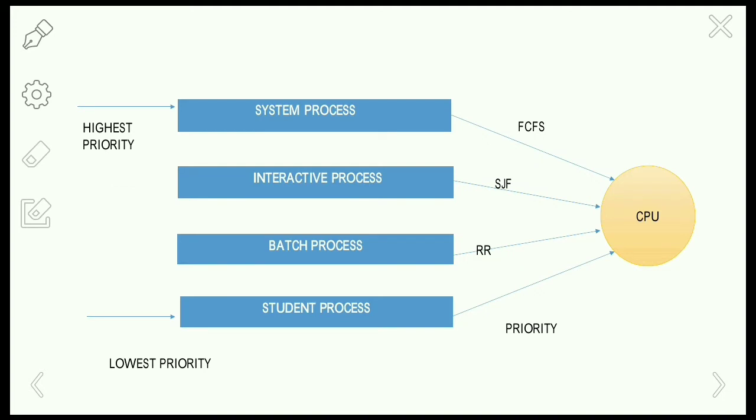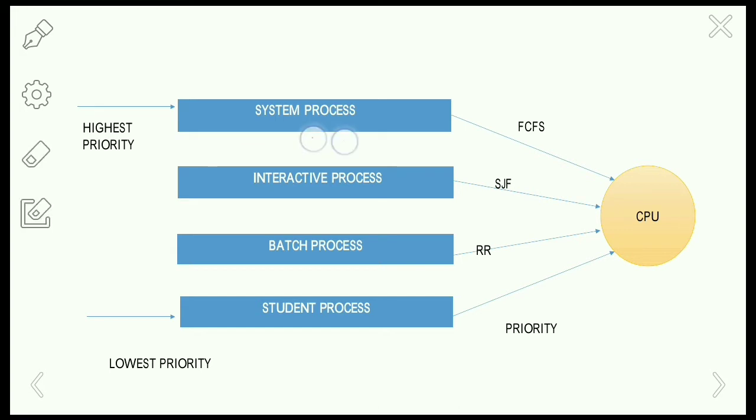Here the system process is given the highest priority and the student process is given the least priority. The multi-level queue scheduling algorithm will partition the ready queue into several separate queues. The processes are permanently assigned to one queue, generally based on some property of the process such as memory size, process priority, etc. Each queue has its own scheduling algorithm.